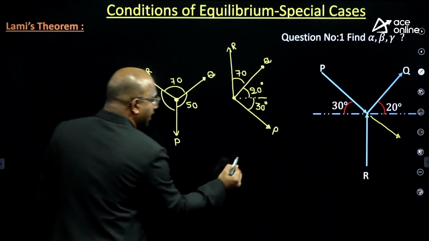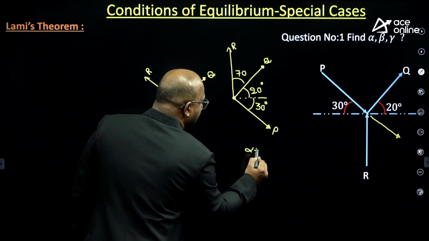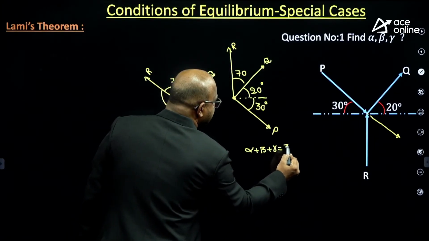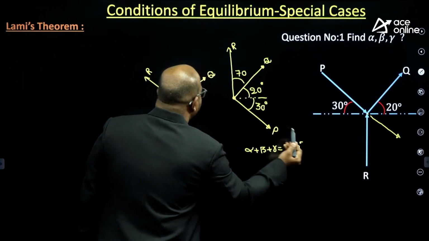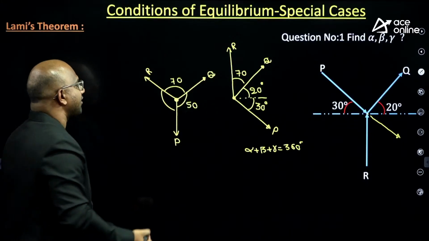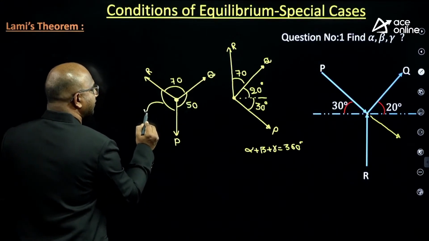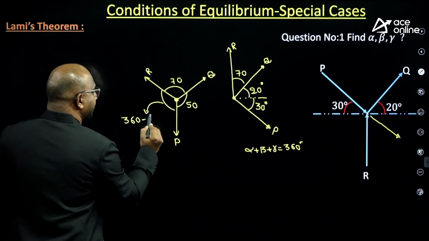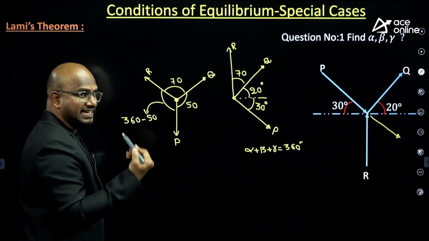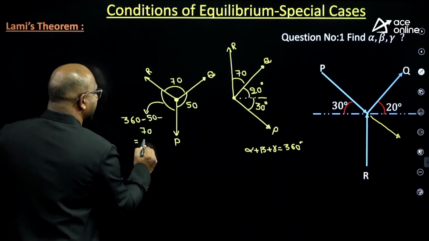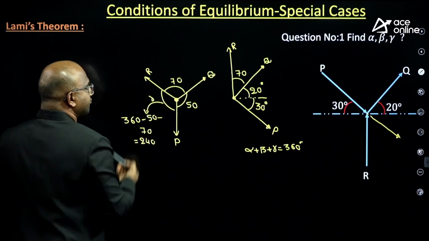As we discussed, guys, total angles alpha plus beta plus gamma equal to 360 degrees. Then I already know 70 and 50. This value, gamma, how much can I find out? 360 minus 50, how much? 310. 310 minus 70, how much, guys? 240 I am going to get. This is the value, sir.